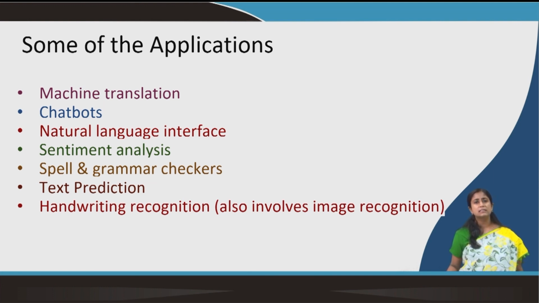Sentiment analysis we don't use daily, but it is there. How? If you use Grammarly or other applications like that, you must have seen that they give you some suggestions. Like if you have written a mail, there can be a comment that this mail sounds too formal or this mail sounds informal.